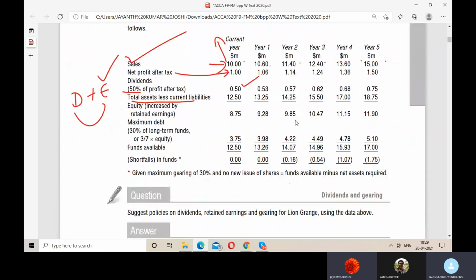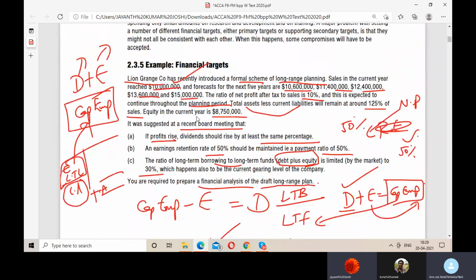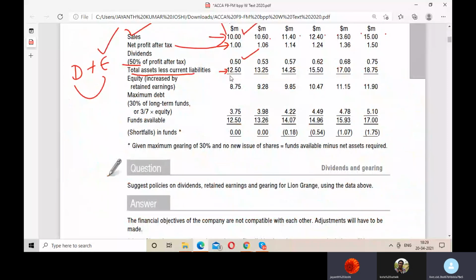125% of sales. So I'm just taking 125% of this. It is this. And they have said for the first year that your equity is this. So debt would be the difference between equity and the debt plus equity. So debt plus equity is 12.50 minus 8.75. How much is the debt? Or if in case I have been told that 30% is my debt of the total, so what is 30% of 12.50? If I can calculate, I'll just tell.